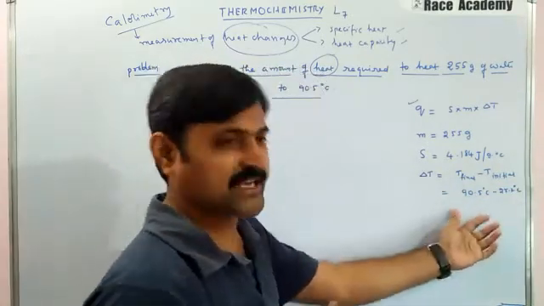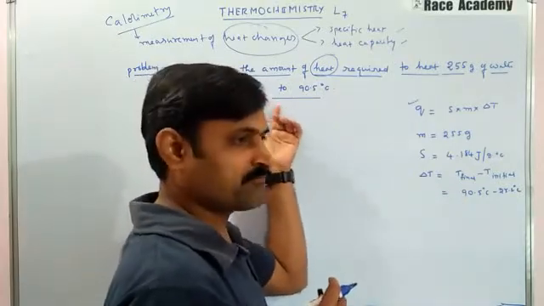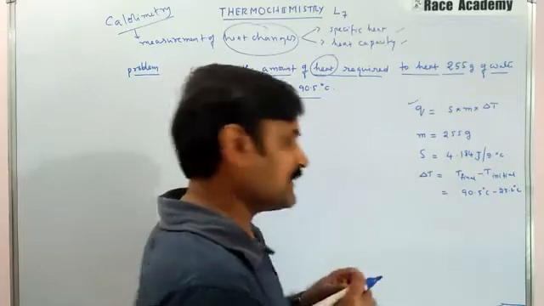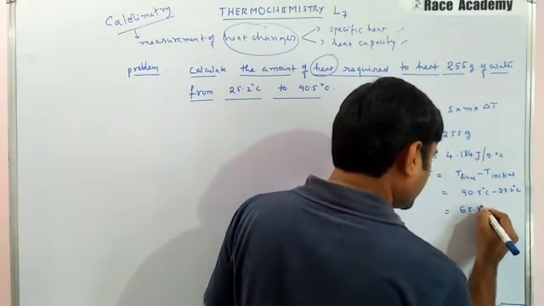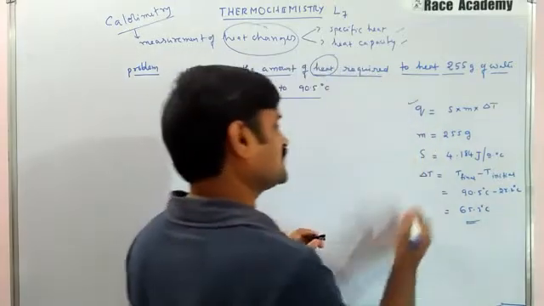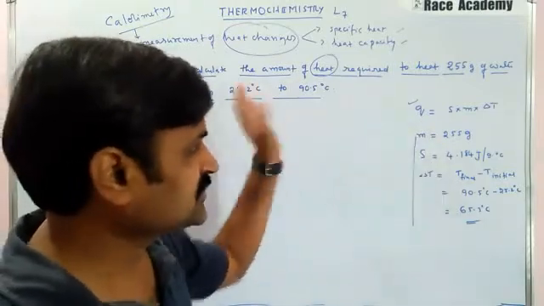Why have I substituted these values? Because they are given in the problem. The initial and final temperature difference we have calculated, and we got 65.3 degrees Celsius here.